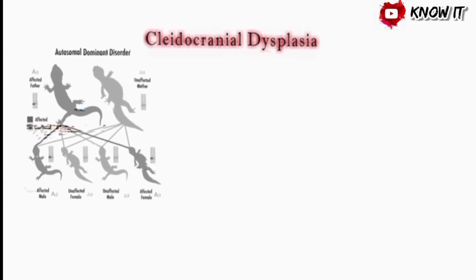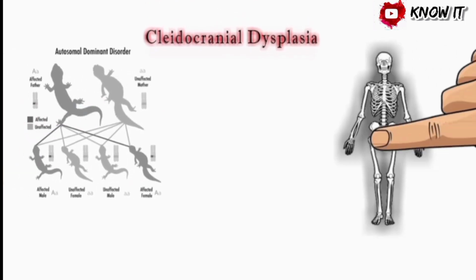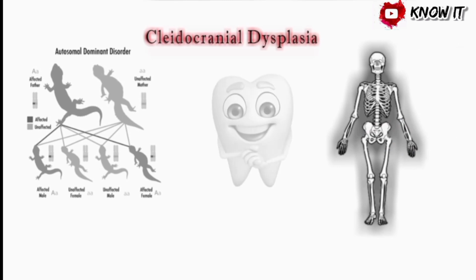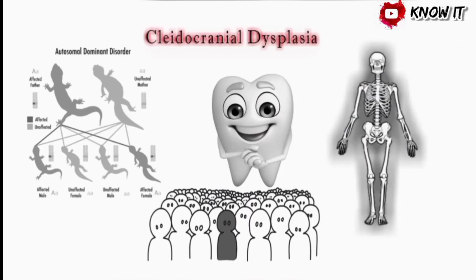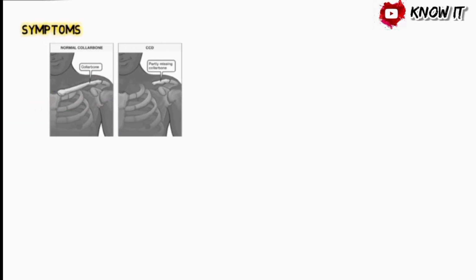Cleidocranial dysplasia is an autosomal dominant disorder, characterized by a condition that primarily affects the development of the bones and teeth. Cleidocranial dysplasia occurs in approximately 1 per million individuals worldwide. Individuals with cleidocranial dysplasia usually have underdeveloped or absent collarbones, clavicles.